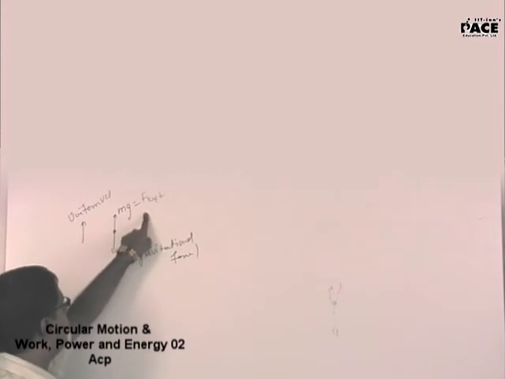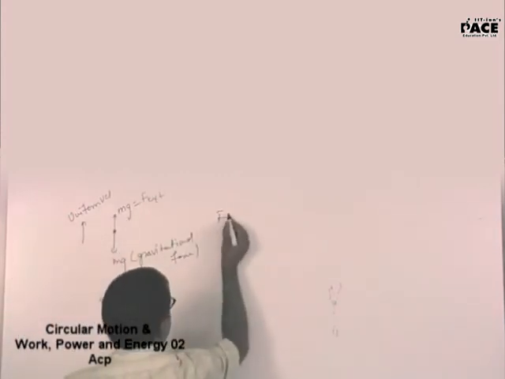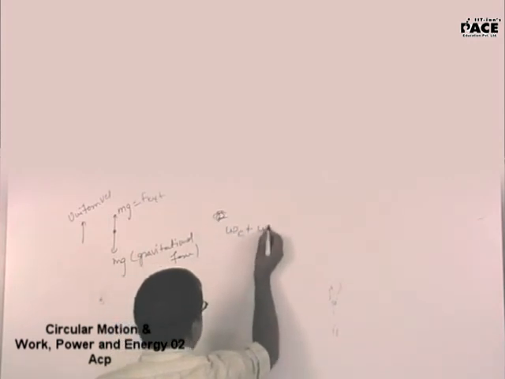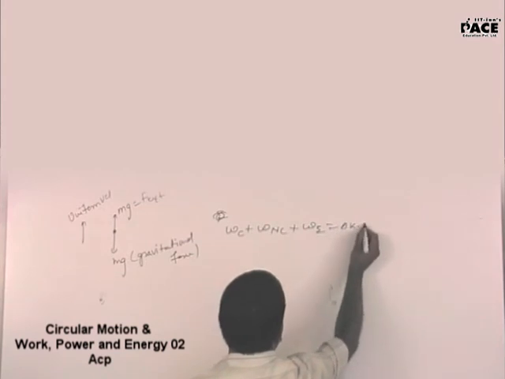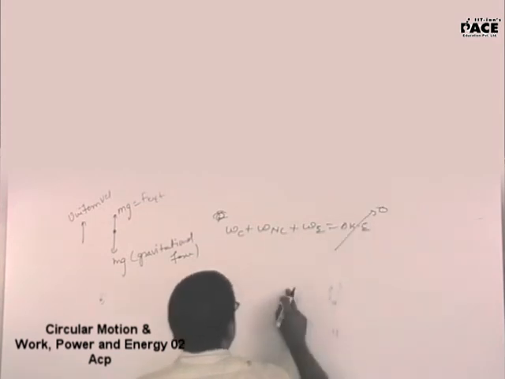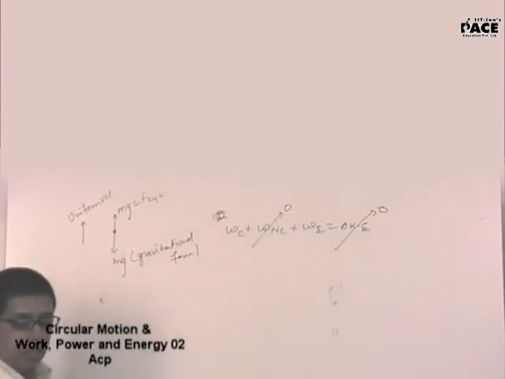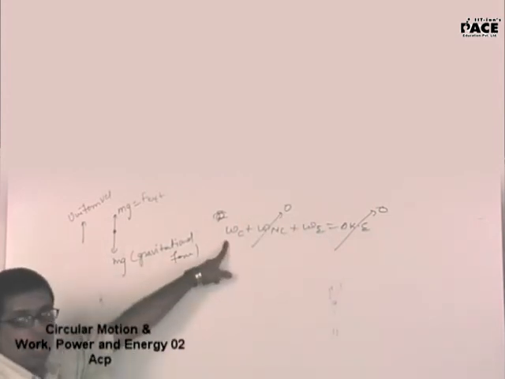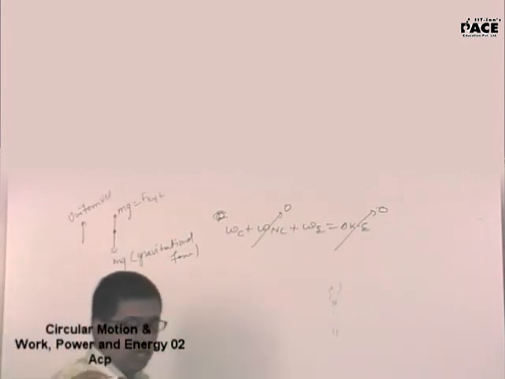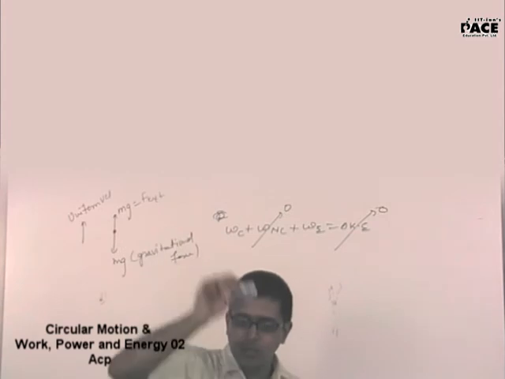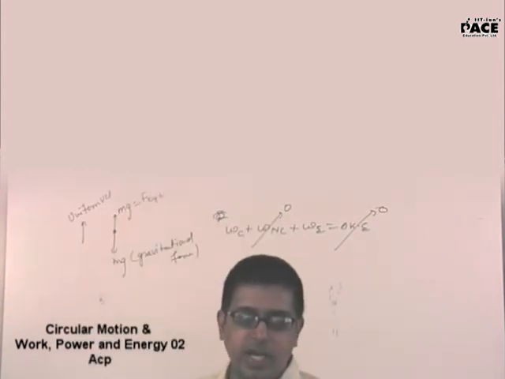What is the force in the upward direction? mg. Now when this is moved up, I will write work done by conservative plus work done by non-conservative plus work done by external force is the change in kinetic energy. The change in kinetic energy is 0 and there is no non-conservative force here. So how do I get the work done by the conservative force? If it has a displacement of h in the upward direction, the conservative force is acting in the downward direction while the displacement is upward.